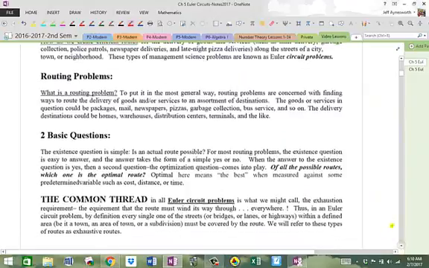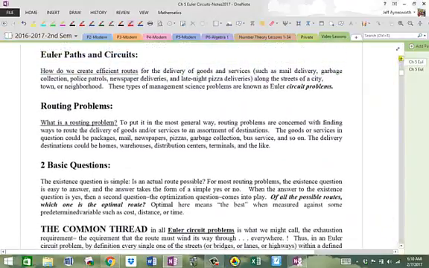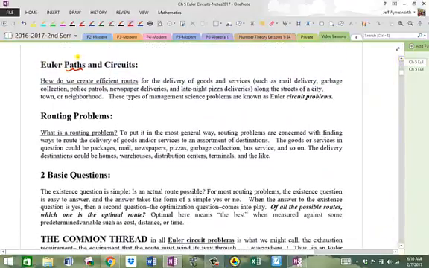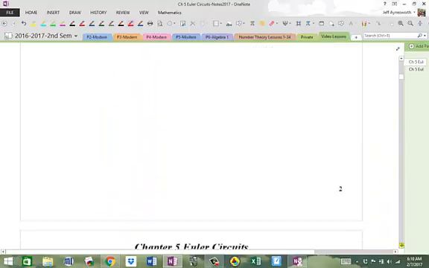So in this chapter, we're going to be talking about a couple main things. We're going to be talking about Euler paths. We're going to be talking about Euler circuits. We're going to be talking about routing problems, and we're going to investigate, what is the optimal route? What is the best route, the cheapest, the fastest, the shortest route or path or circuit in particular problems as we go through the chapter. So there's a lot of things to do.